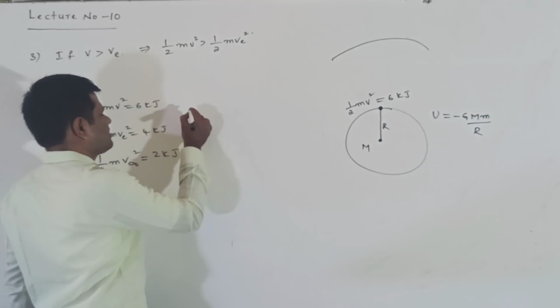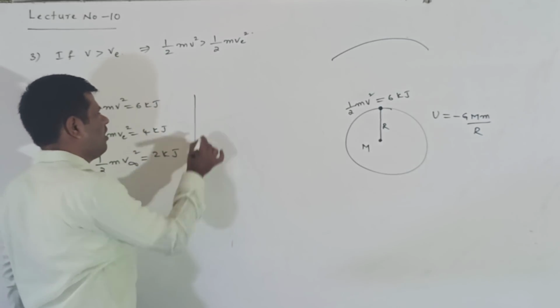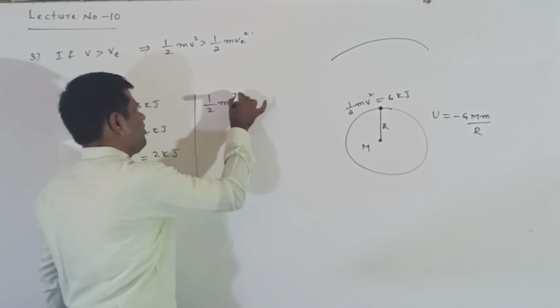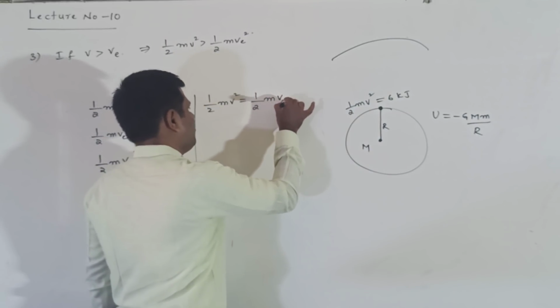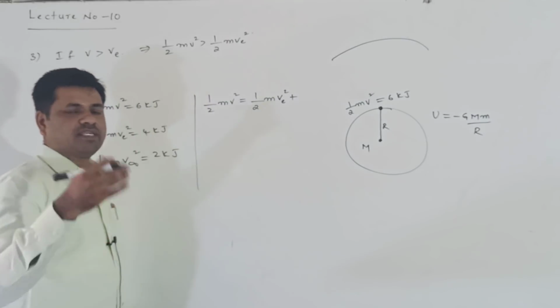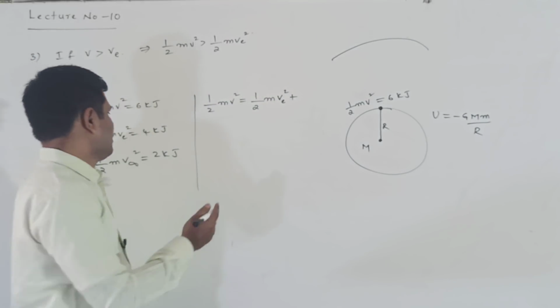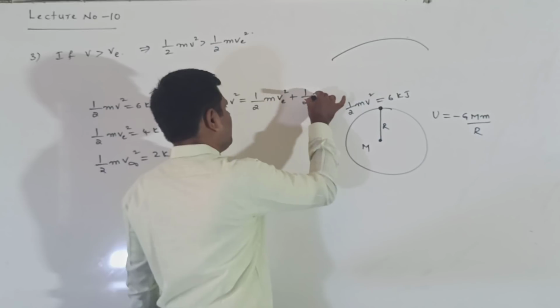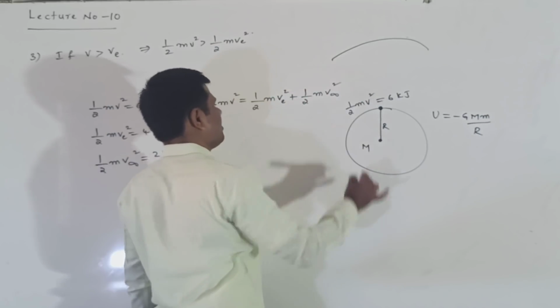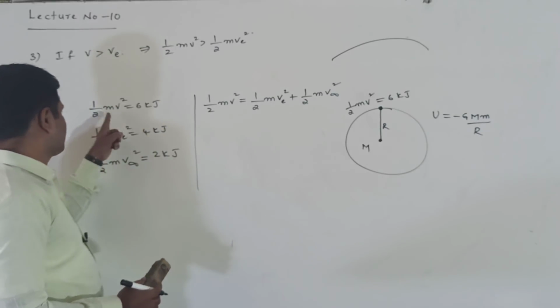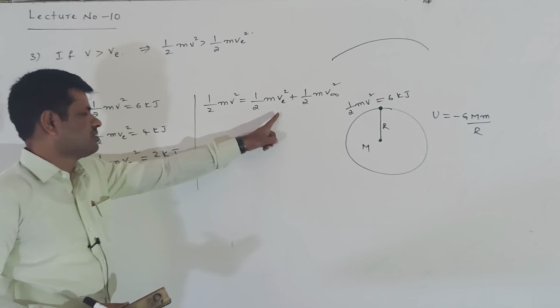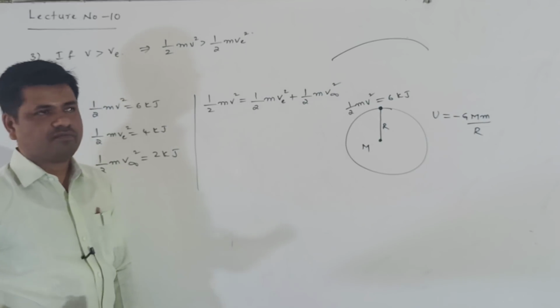From this we can understand that half mv square, the kinetic energy, is divided into 2 parts. One part is to escape from the gravitational field of earth, and another part is given to the body to enter into the interstellar space. Check whether this condition is satisfied: half mv square, 6 kilojoules, is equal to 4 kilojoules plus 2 kilojoules.